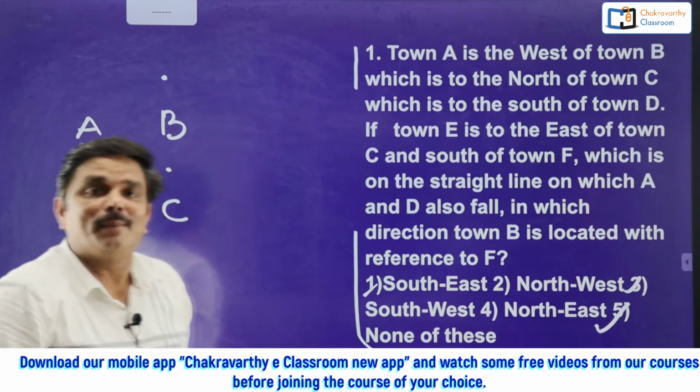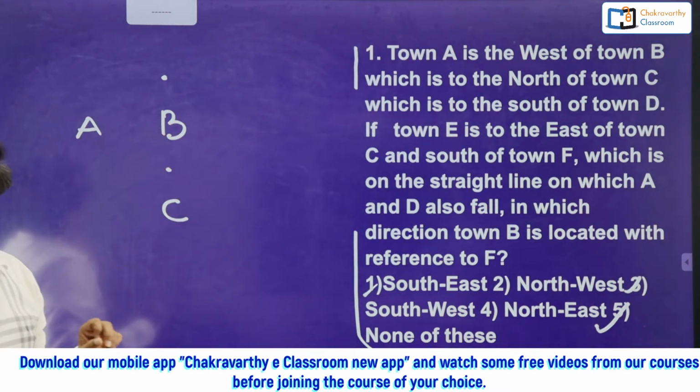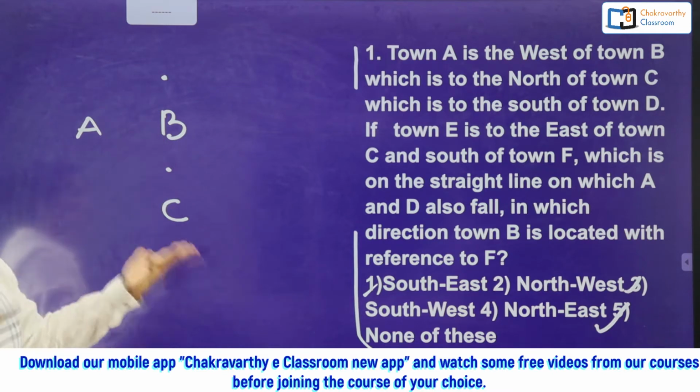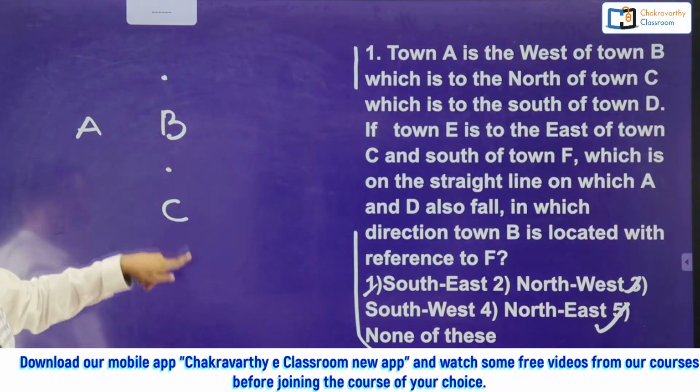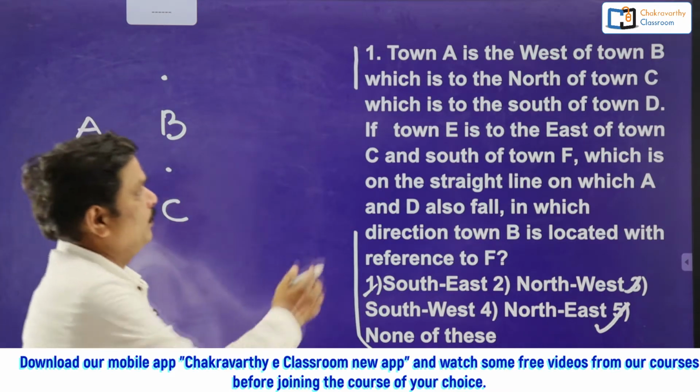I don't know where to keep it, because clearly they have given that B is to the north of C, and D is to the north of C. I don't know the relationship between B and D. D can be here or here. Keep it aside. Now go for the next information here.